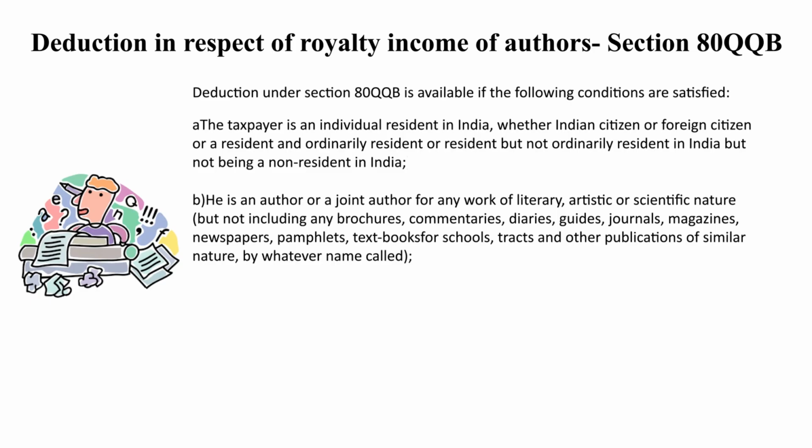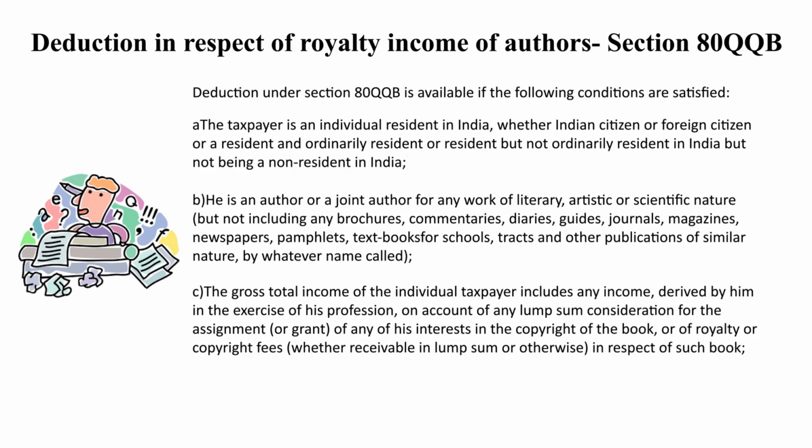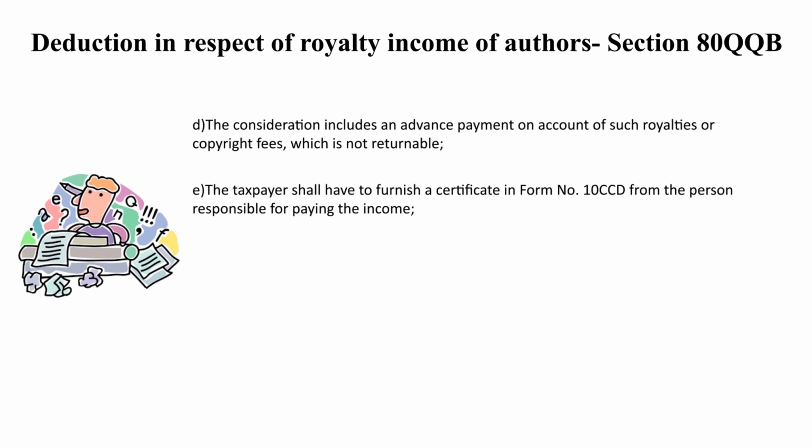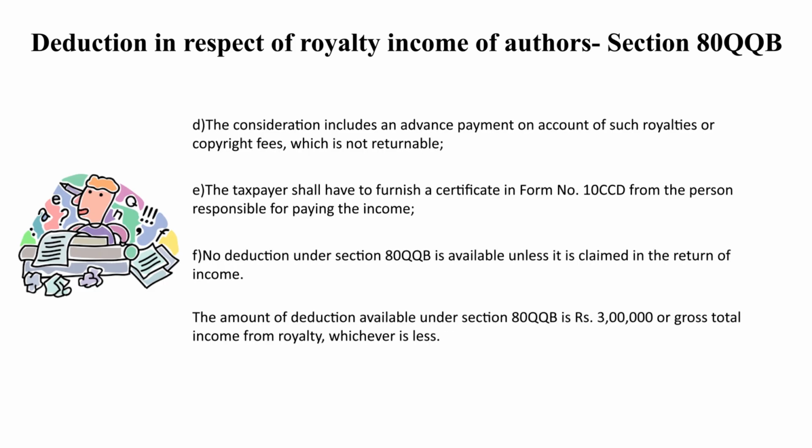The gross total income of the individual includes any income derived by him in the exercise of his profession on account of any lump sum consideration or payment received in respect of copyright of the book or royalty or copyright fees. The maximum deduction available under section 80QQB is rupees 3 lakh, or the gross total income from royalty, whichever is less, that is actual royalty income, or rupees 3 lakh, whichever is lower, is allowable as deduction under section 80QQB.